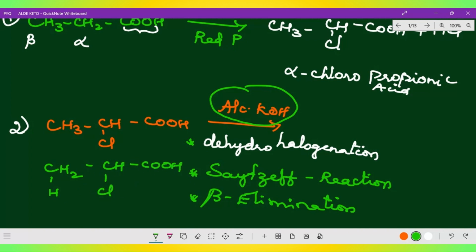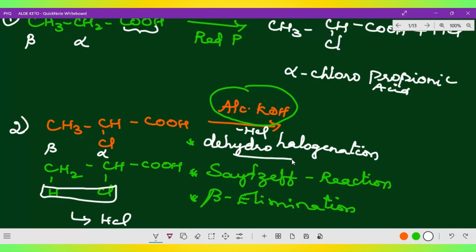Now what happened here? From CH3, one hydrogen I just brought out. Now these two carbons are connected. This is the alpha carbon, this is the beta carbon, right? So from the beta carbon, one hydrogen comes out and combines with the alpha chlorine, and you get HCl. It releases that HCl. That is beta elimination and dehydrohalogenation. So the halogen is removed, and the bond attaches over here. So the answer you will get is CH2=CHCOOH.